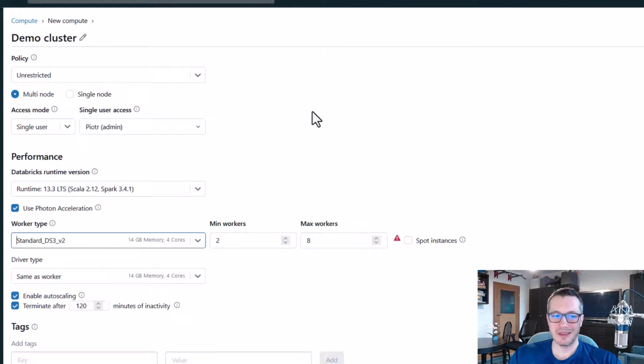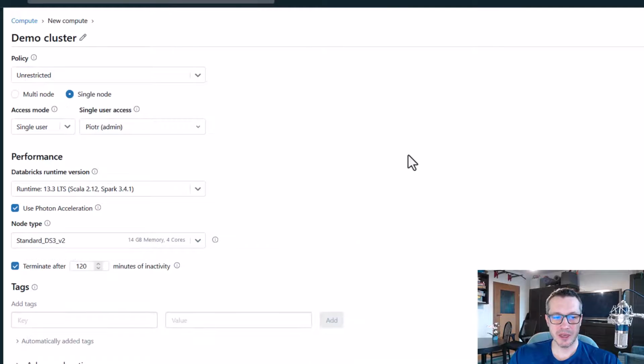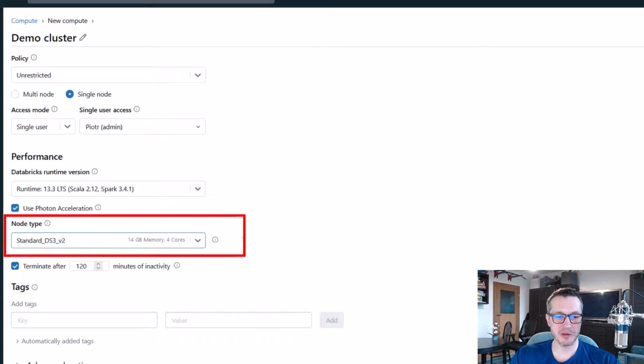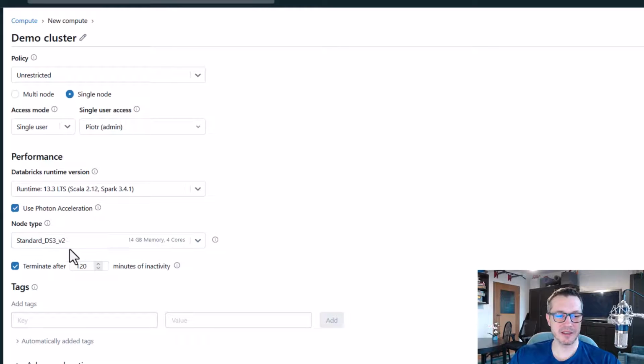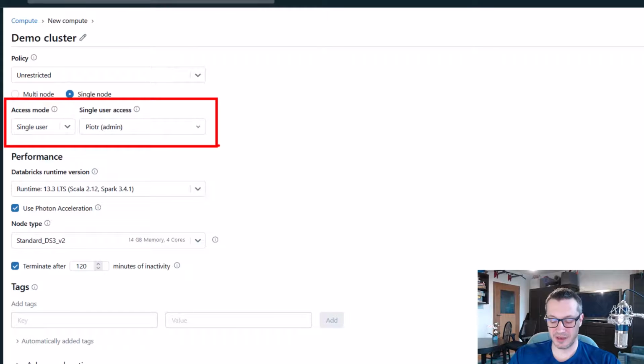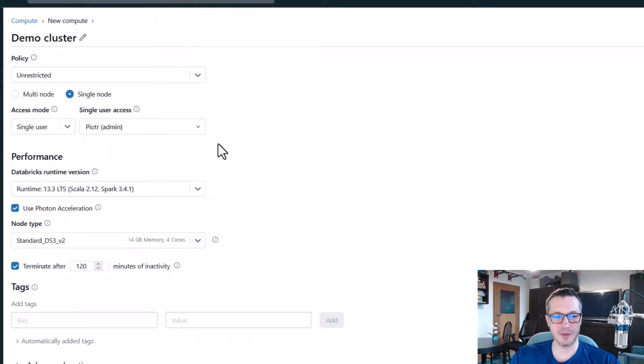Alright, but for now, let's just create a single node, and here those settings about worker nodes, well, they disappeared. We still have a configuration for our driver node, and let's go with the standard DS3 v2 VM because it's fine. It has 14 gigs of memory, 4 cores, that's fine. Alright, then let's go with the access mode. What is this thing? And this is important.